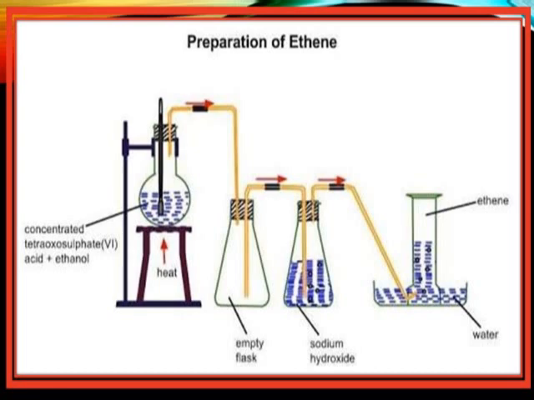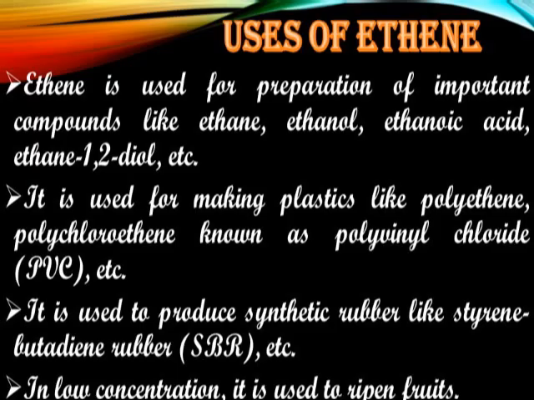Okay, now let's look at the uses of ethene. Ethene is used for preparation of important compounds like ethane, ethanol, ethanoic acid, ethane 1,2-diol, among others. Number 2, it is used for making plastics like polyethylene, also polychloroethylene, known as polyvinyl chloride, PVC. These are plastics and they are produced from ethene. Number 3, it is used for production of synthetic rubber like styrene butadiene rubber, SBR. This rubber is produced from ethene.